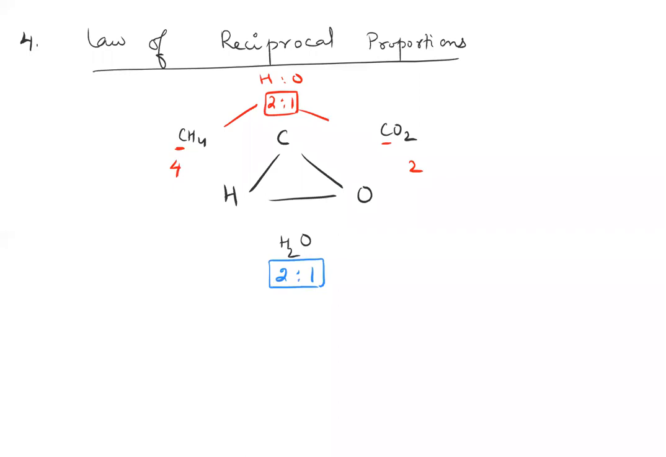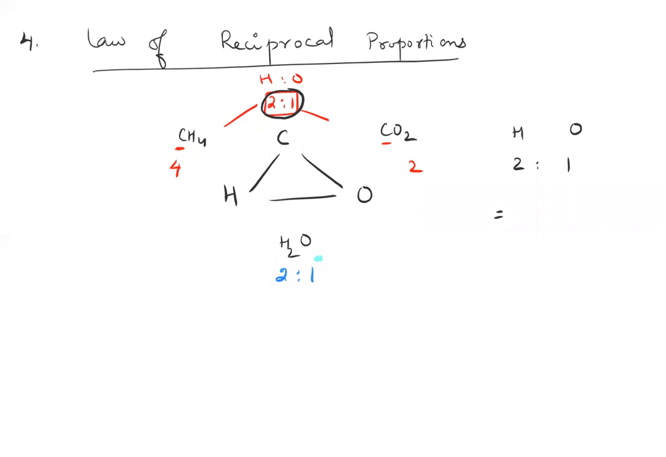The ratio in which hydrogen and oxygen combine with each other is either equal to or a multiple of the ratio in which hydrogen and oxygen combine with the same amount of carbon. So in this case, it is 2:1 on the top, it is 2:1 at the bottom, so they match. What if I change my compound?